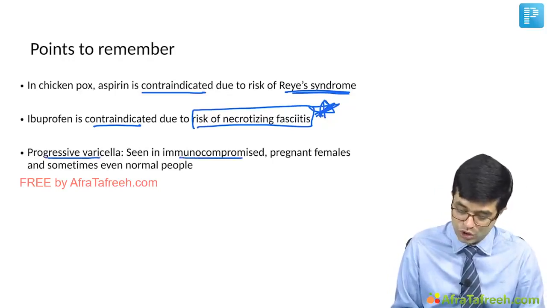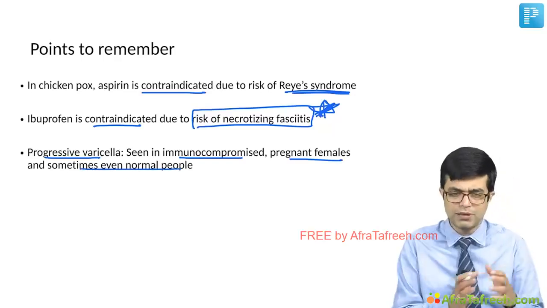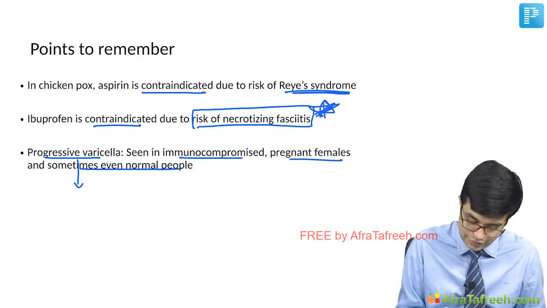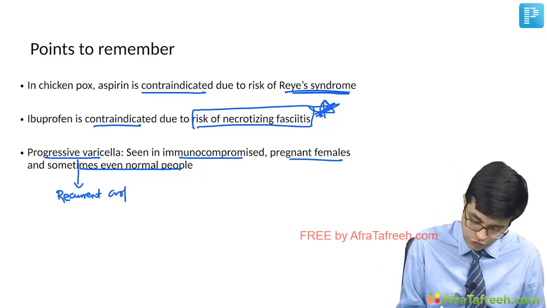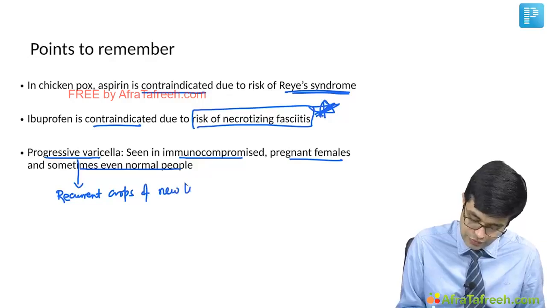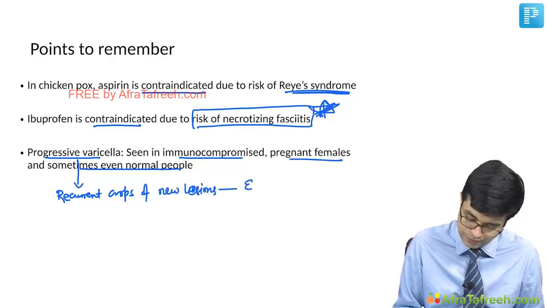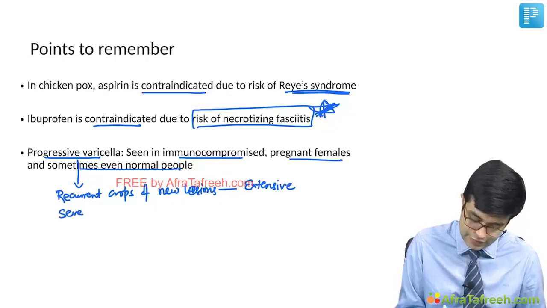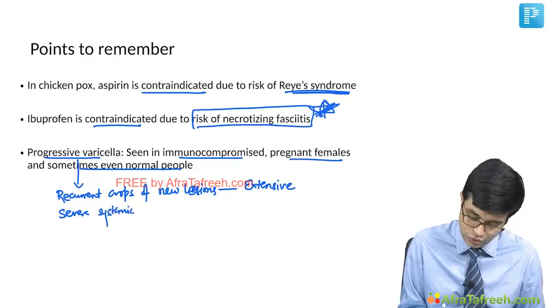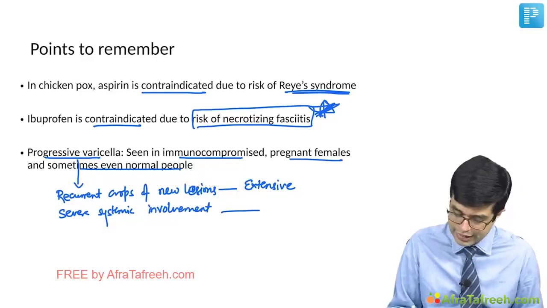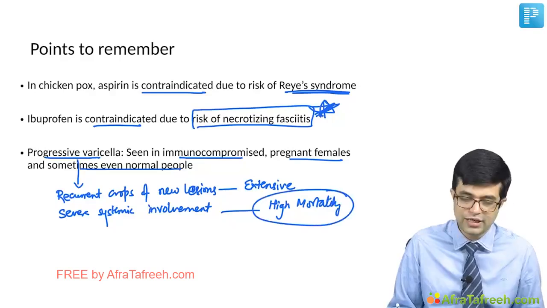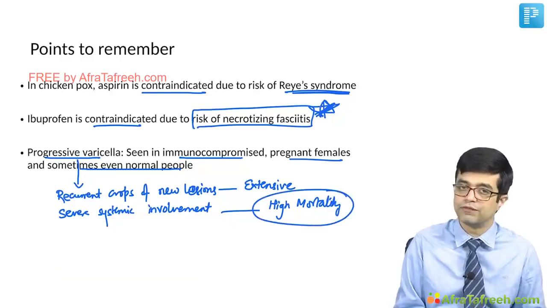Progressive varicella is seen in immunocompromised patients, pregnant females, and sometimes even normal people, including children, adolescents, and adults. Progressive varicella is associated with recurrent crops of new lesions, which are extensive in nature. Plus, there is onset of severe systemic involvement leading to encephalitis, myocarditis, and similar complications, and they usually have a high mortality. Fortunately, it is seen in less than 0.5% of the individuals.